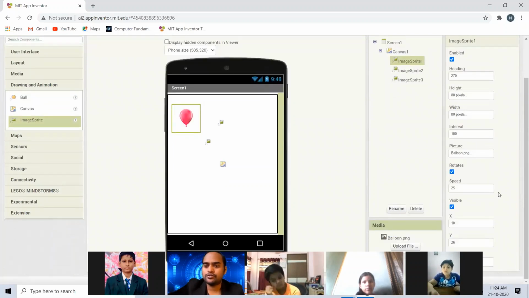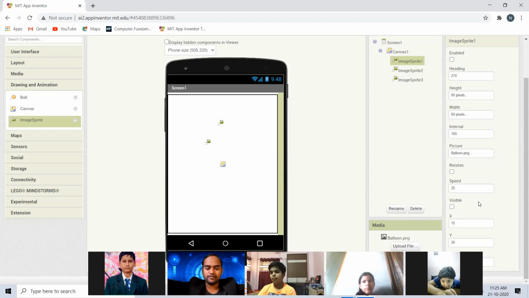And don't forget to check this Enabled, because we will enable it and disable it through coding. So I'm checking it here. And Rotate, I don't want it to rotate. And finally, this balloon will not be visible initially, I will make it visible through coding. So let me uncheck Visible, and the balloon is invisible now.